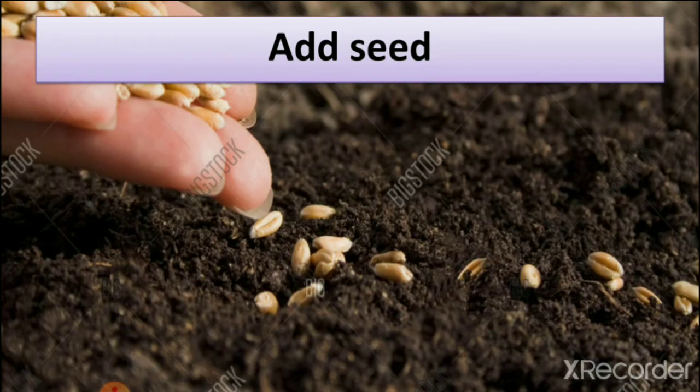Then we add seeds to the land. We need to add seeds after ploughing. After we add seeds, we need to water the field. How do we water it?